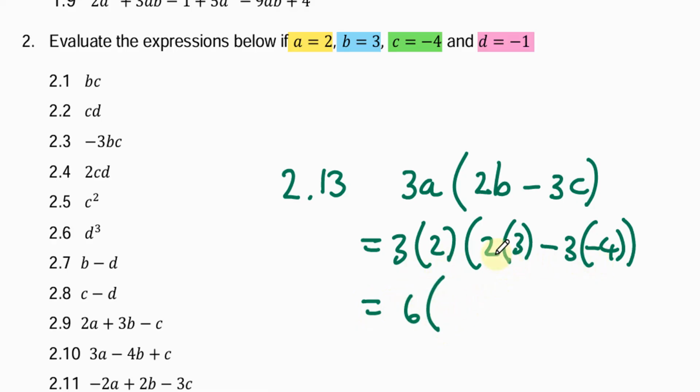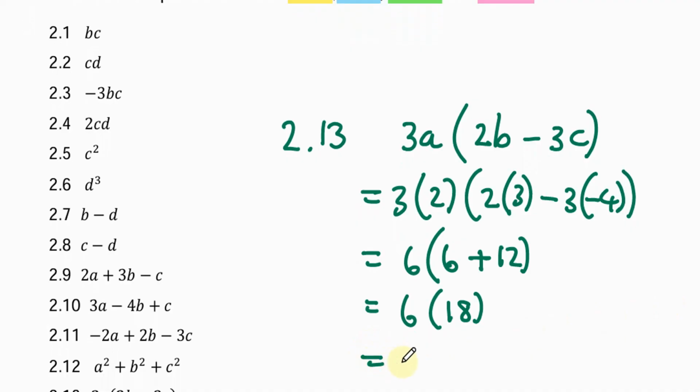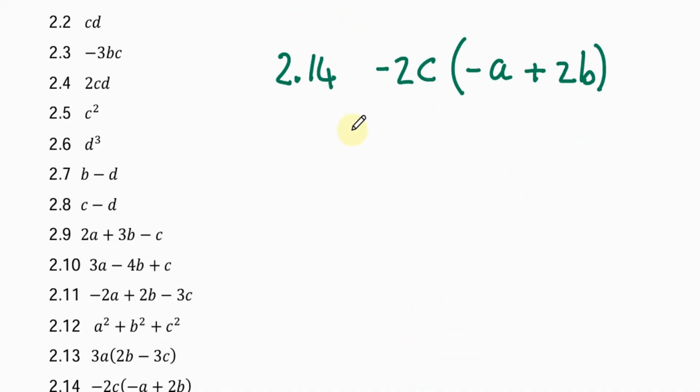Inside the brackets here, we'll get 6 over here. A negative times a negative is a positive, and 3 times 4 is 12. So inside the brackets we have 18, so 6 times 18, and this is 108.